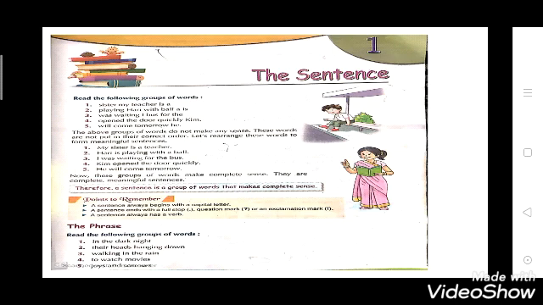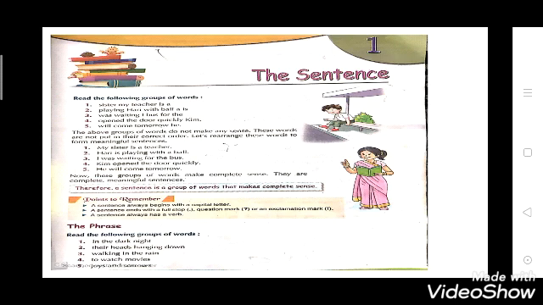Now coming to phrase. Read the following groups of words. First, in the dark night. Second, their heads hanging down. Third, walking in the rain. Fourth, to watch movies. Fifth, joys and sorrows. Now you can see that all the above examples given here are phrases.